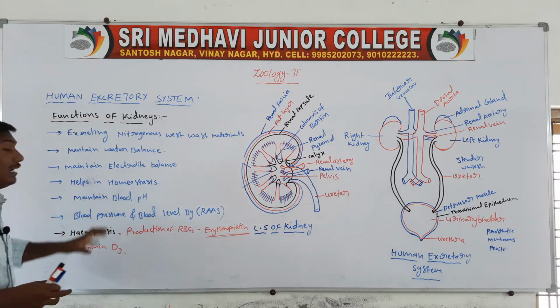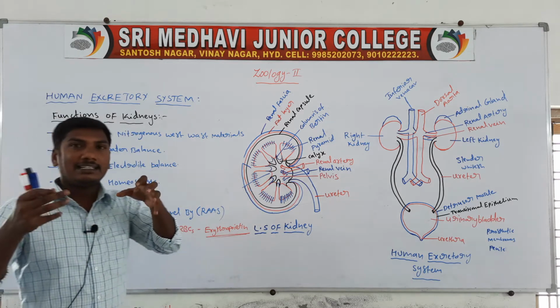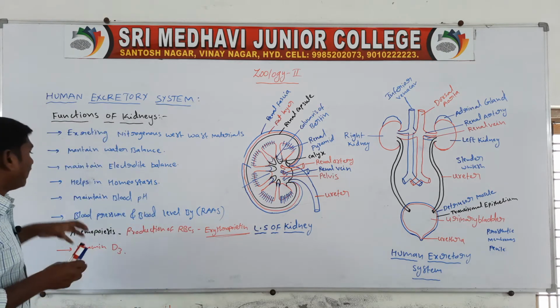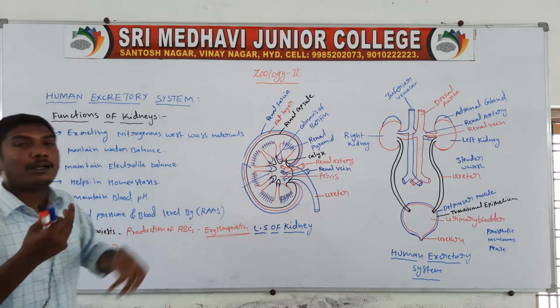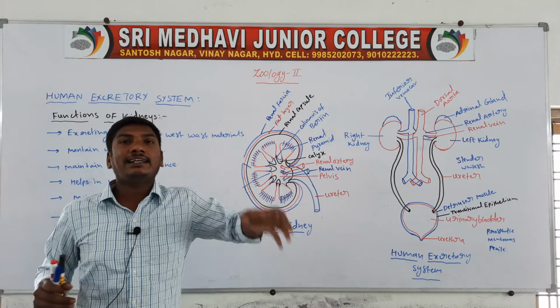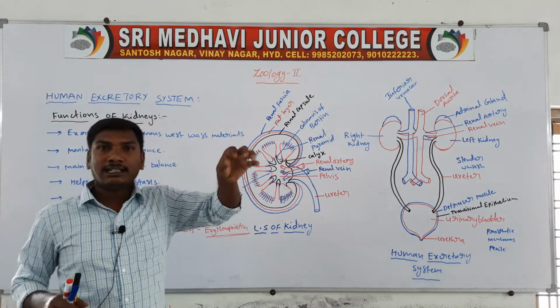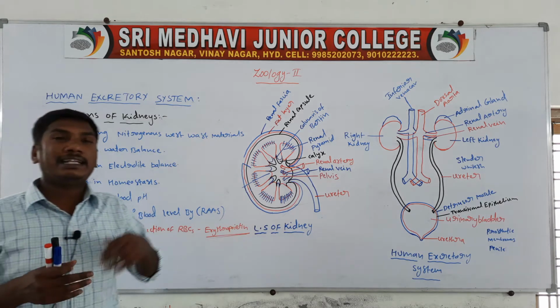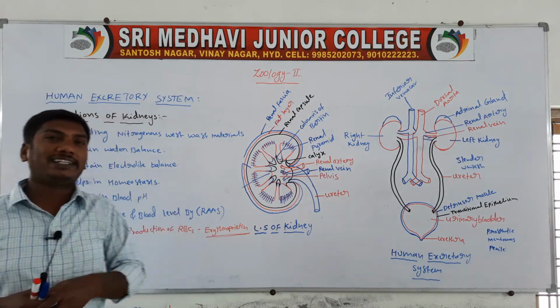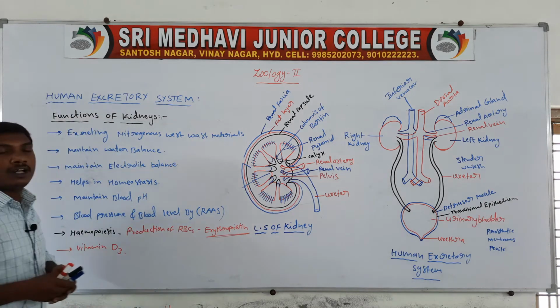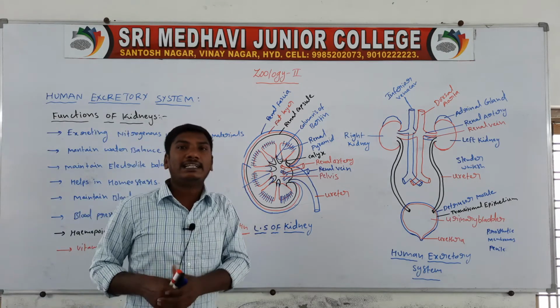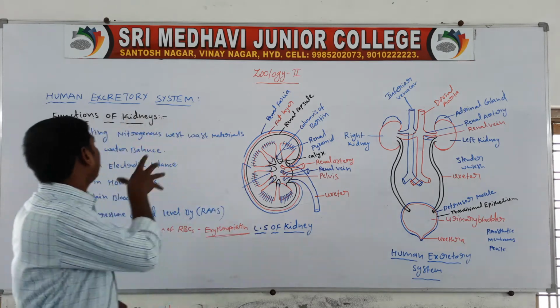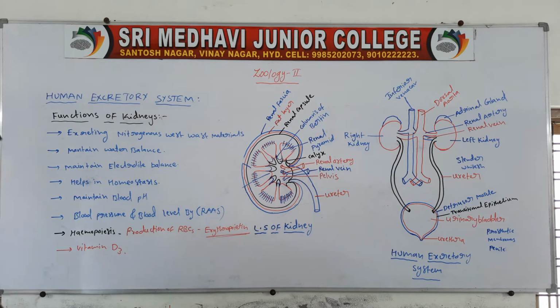Next one, maintain blood pH. Next one, maintain the blood pressure and blood level by the renin angiotensin aldosterone system. Next one, production of red blood cells by the release of the hormone erythropoietin. Next one, it also releases vitamin D3. So these are the functions of the kidneys.